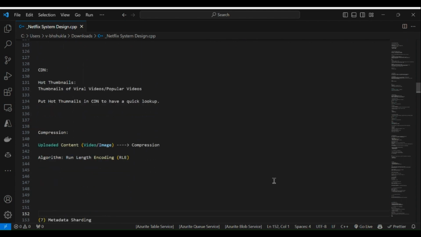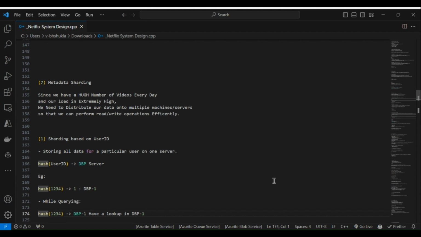Okay, then next I have the CDN, content delivery network. Hot thumbnails, the ones that go viral, meaning thumbnails of viral and popular videos, are served frequently from the CDN. Compression is applied to this uploaded content, video and image compression, and the algorithm we use for that is run length encoding, RLE. On that basis, the content will be compressed in the CDN.